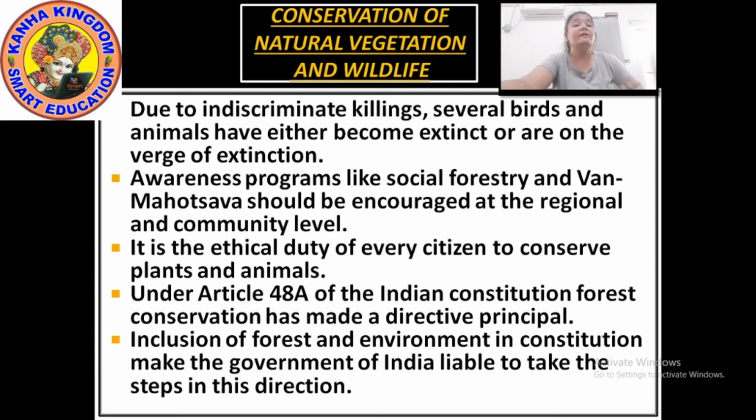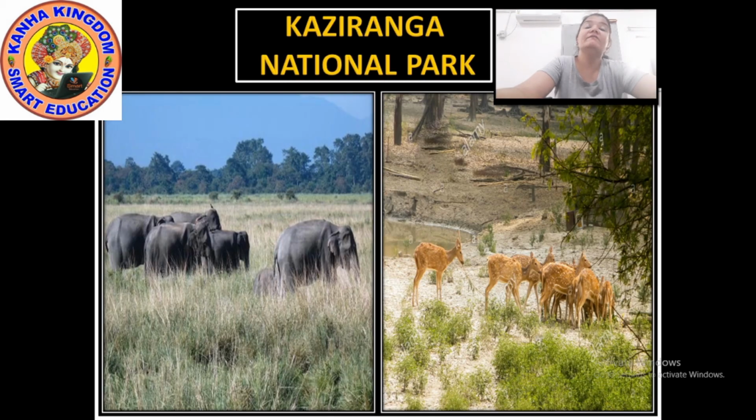Okay. Now, talking about the national park, I know you may have visited or some may not have visited any national park, but here I can give you only a small look at Kaziranga National Park. Let's have a look. This is Kaziranga National Park, where the animals can roam here and there, because this is their house, their home, their habitat. Nobody can stop them, and without any fear of hunting, without any fear of killing, they can live there.